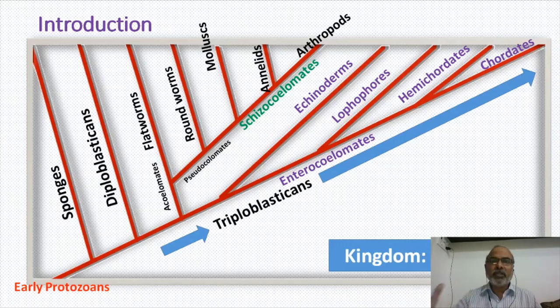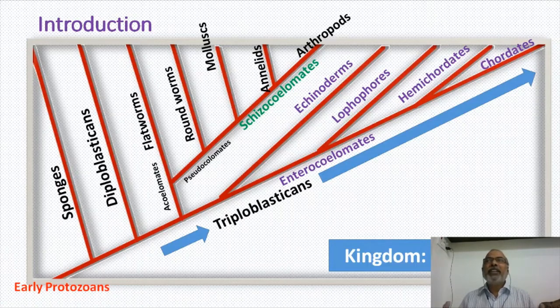Blastopore forms mouth. And then the other category of animals, in which blastopore develops into anus instead of mouth, say the blastopore is becoming anus. Mouth is developed afresh as a second aperture. Such organisms are called deuterostomes. So you will have deuterostomes: echinoderms, hemichordates, and chordates.